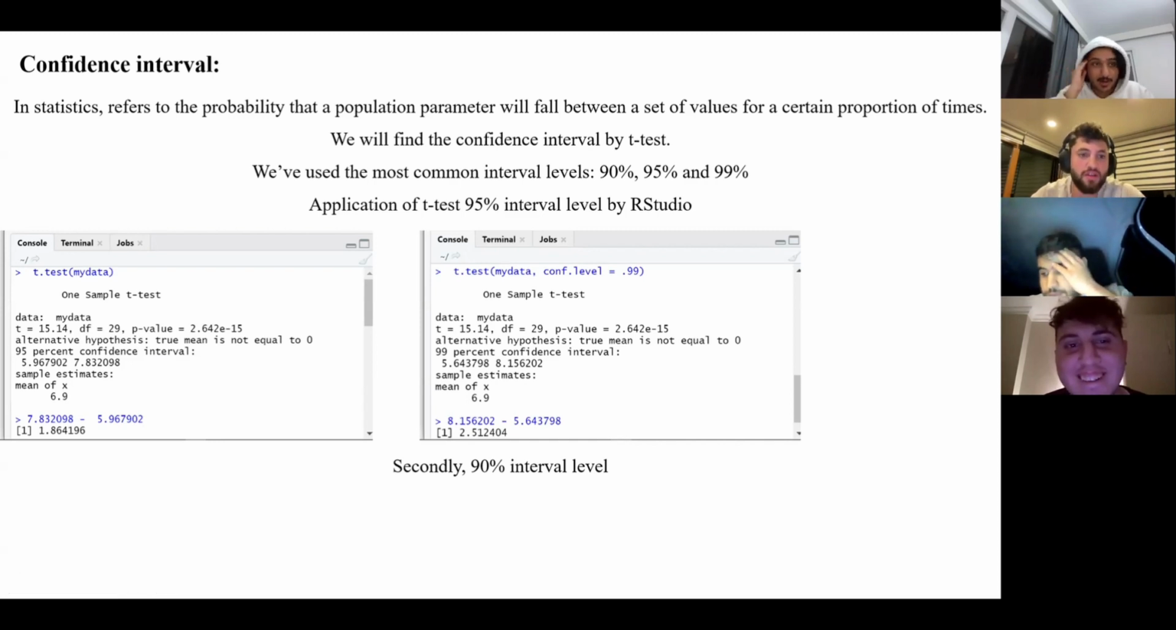Okay, confidence interval. In statistics, it refers to the probability that the population parameter will fall between a set of values for a certain portion of times. We will find the confidence interval by t-test. These are the codings given, one table and the other.